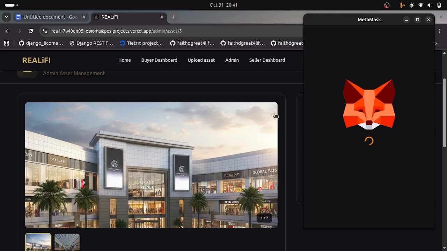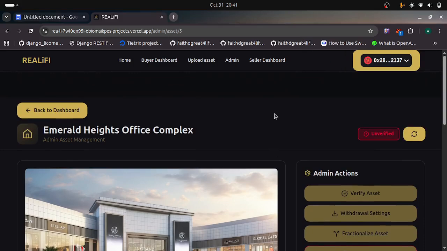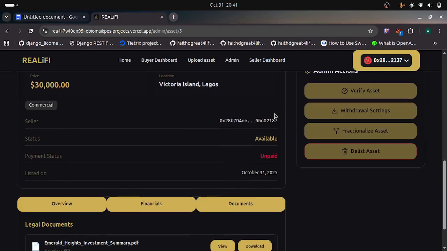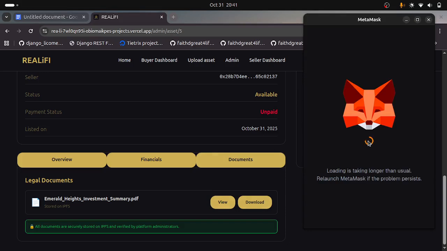While we're waiting for it, let me see if there's any other part of this. Oh yeah, I've explained most parts of this. This is what this does. You look at the assets. You look at, okay. Look at this.